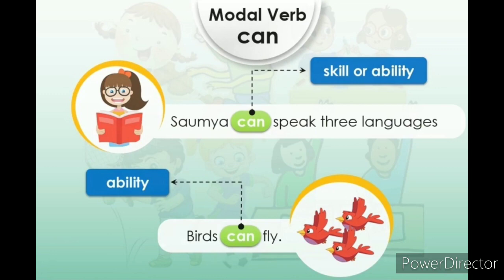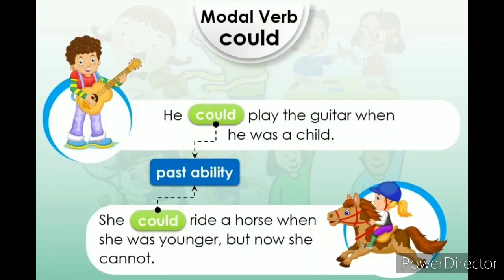Generally, birds have the ability to fly. So these are all about using modal verbs of ability. Modal verbs of ability. To express ability in the past, what is the way to express ability in the past?